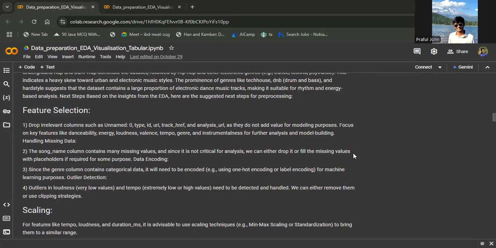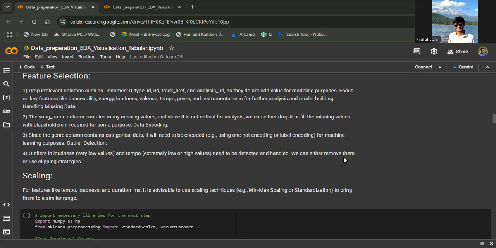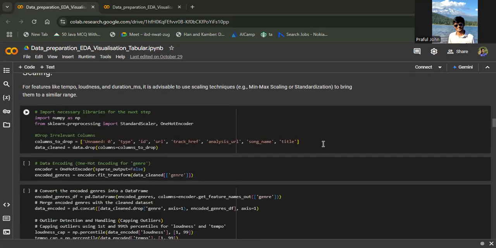So that is why we'll be removing them. The song name column contains many missing values, and since it is also not critical, we can either drop it or fill the missing values. We'll be dropping that as well. Since the genre column contains categorical data, we'll encode it into numerical data. For outliers like loudness, which has very low values, and tempo, which has extremely high values, we'll detect and handle them. We can either remove them, use clipping strategies, or change them to mean values. And now we'll be trying to scale it.